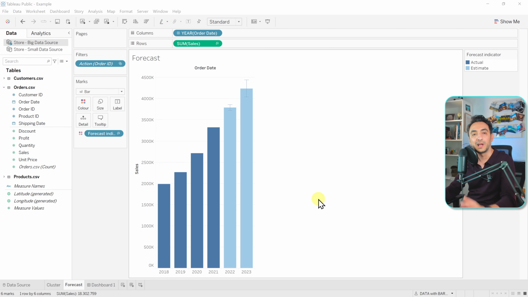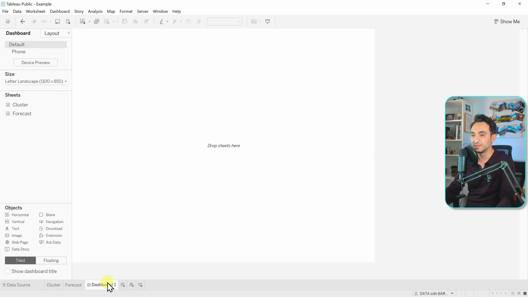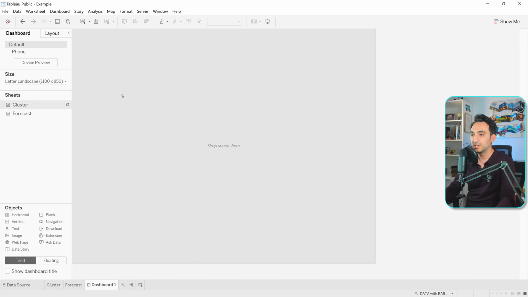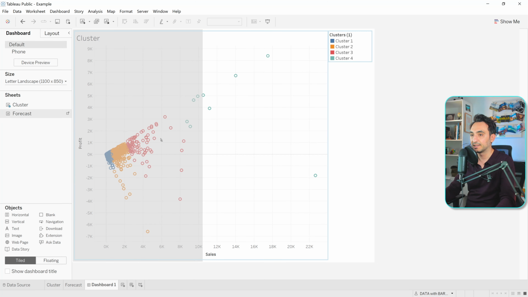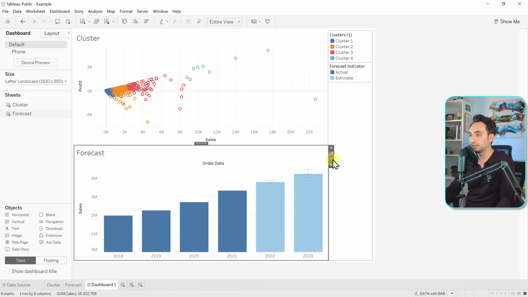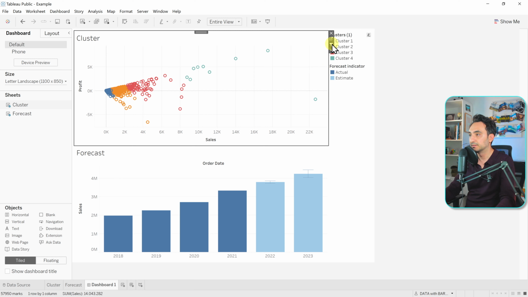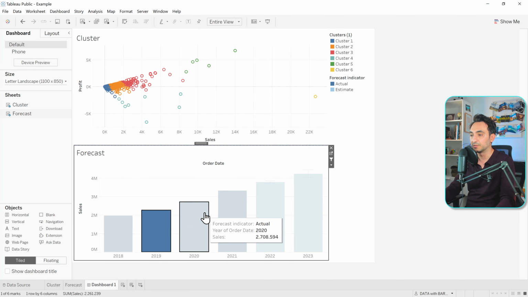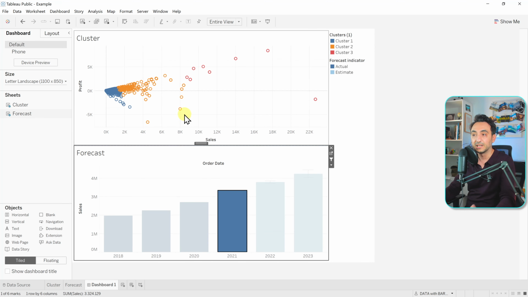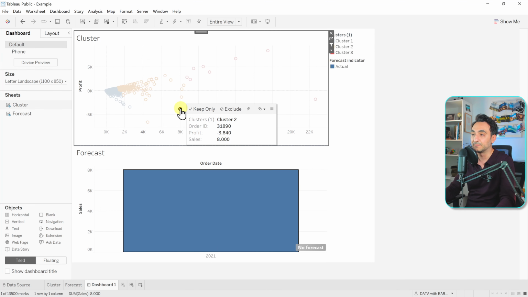And now I'm just going to put them together in one dashboard. So I'm going to create a new dashboard, drag and drop the clusters, drag and drop the forecast. I'm going to link them together with a filter. And that's it. Now we have both of them, and if I click around, I will have an interactive dashboard for the forecast and for the clusters.